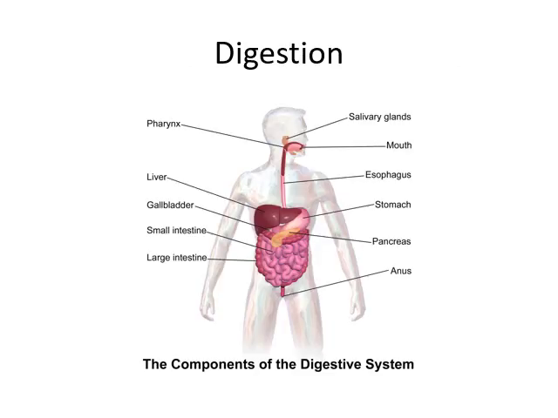Digestion. Here you can see the diagram in which the human digestive system is present. It contains the salivary glands present in your oral cavity, then the mouth, pharynx, and esophagus. The esophagus is present in your chest area and leads to the stomach, having the liver, gallbladder, small intestine, large intestine, pancreas, and anus, your outlet to the environment.